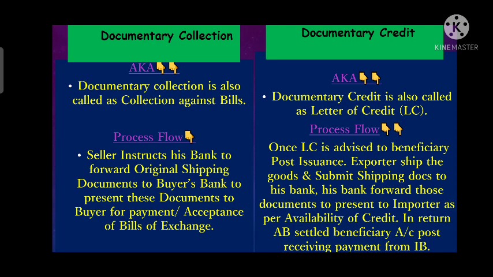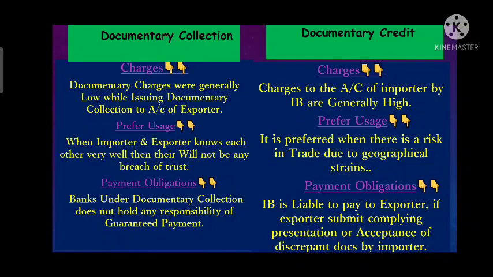So here we need to understand two things. One thing is that in documentary collection there are two payment terms, that is document against payment, another is document against acceptance. Whereas in letter of credit there are four types of payment, or we can say that the availability of credit depends on four methods, that is sight, acceptance, deferred payment and negotiation. So in documentary collection there are two payment methods, whereas in documentary credit there are four payment methods. Now we will differentiate both on the basis of the charges.